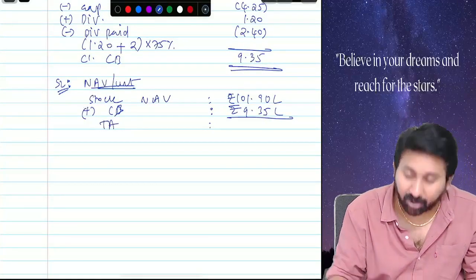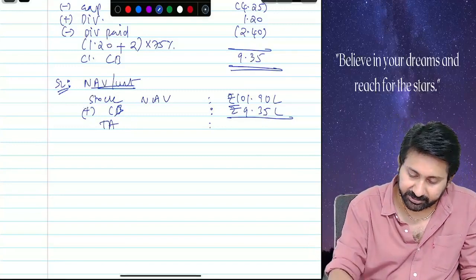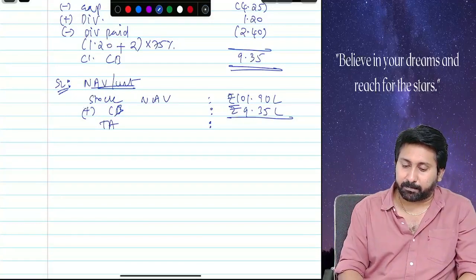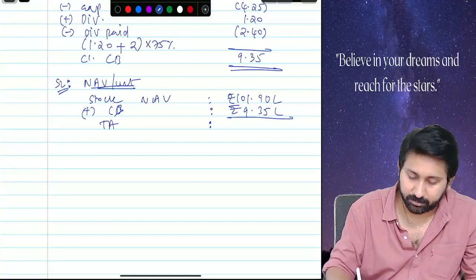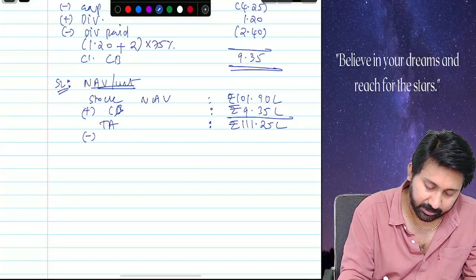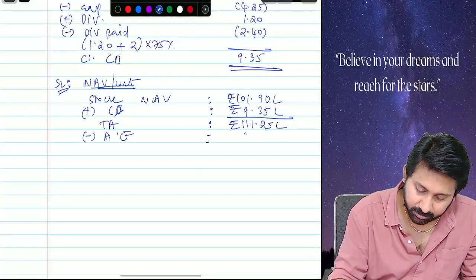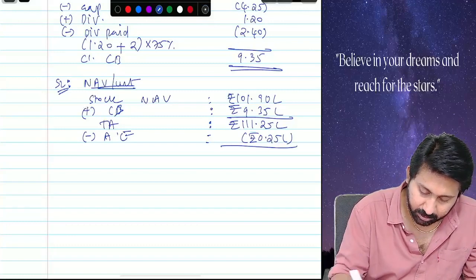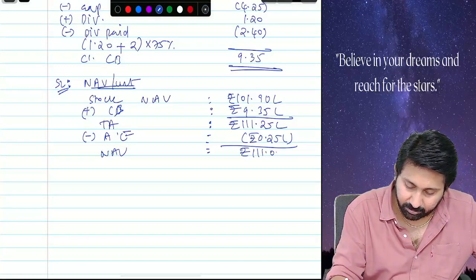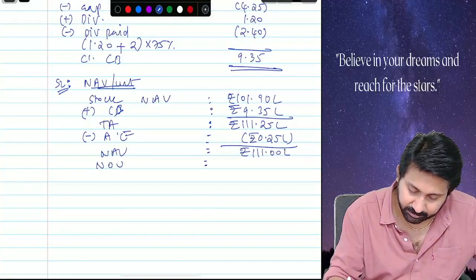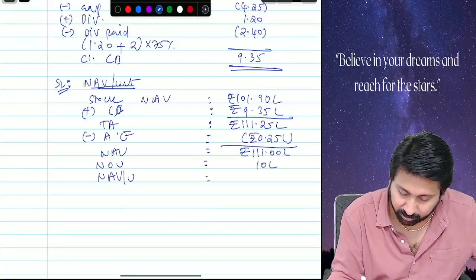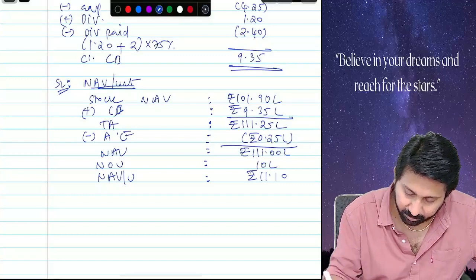This is the total assets only. Accrued expenses are there. How much is it? No, total. 101.90 plus 9.35. 111.25 minus accrued expenses. How much? Minus or plus? Minus. Tell me what is the NAV? 111. Okay. Number of units? 10 lakh units. So NAV per unit equals how much? 11.10.